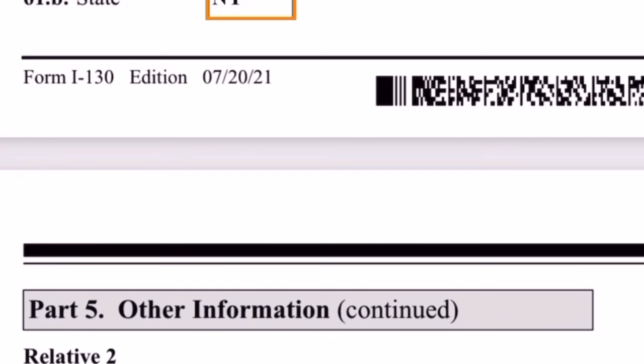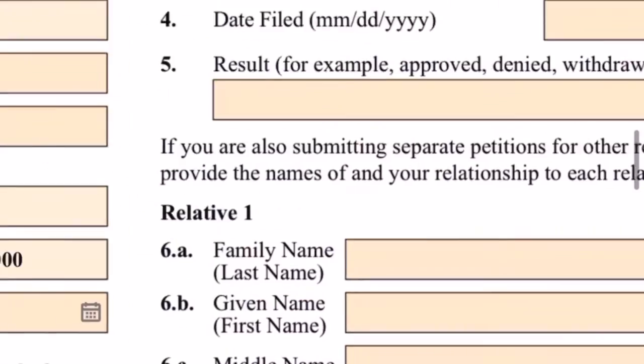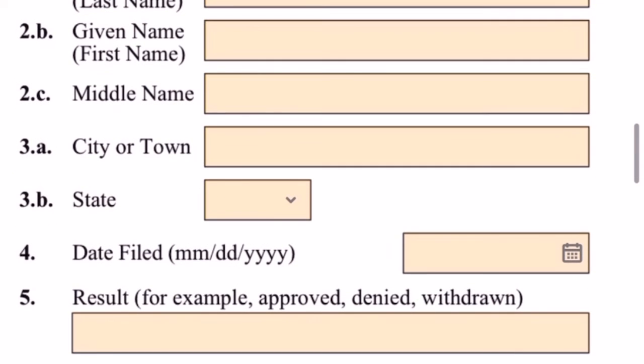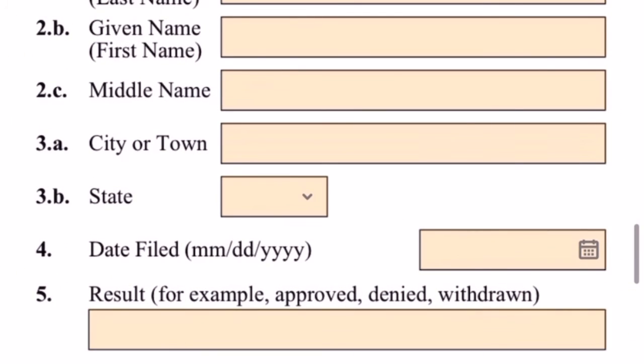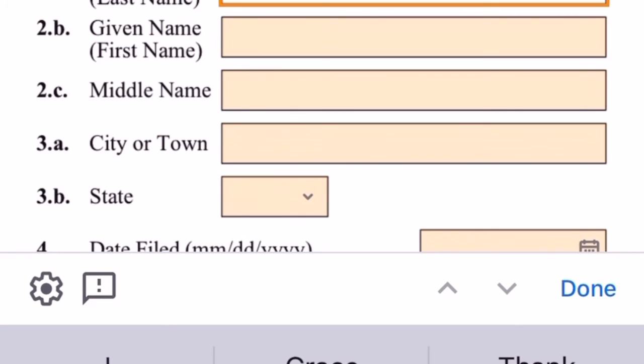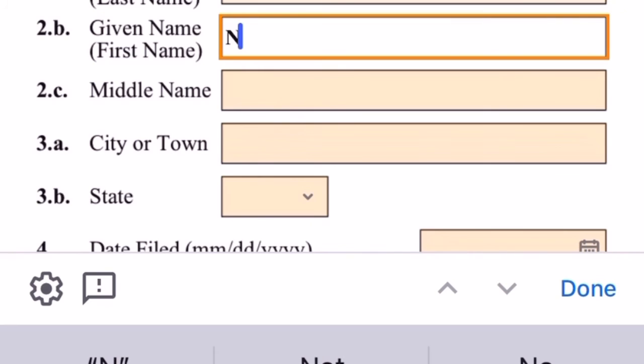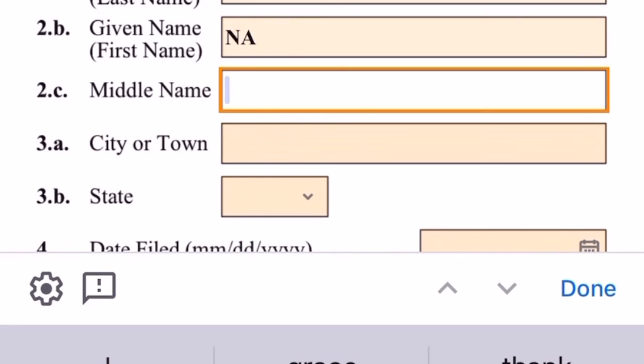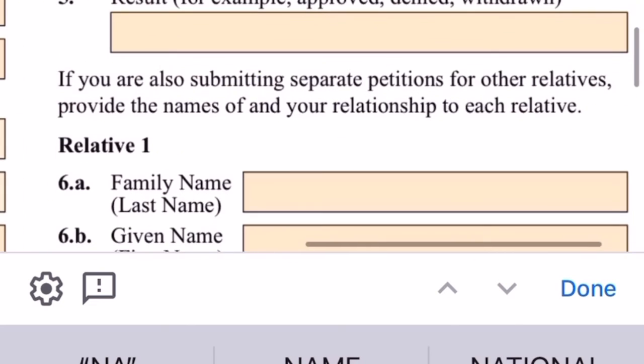So we are going to continue with the information about the beneficiary. Other information. Have you ever previously filed a petition for this beneficiary or an alien relative? So it is asking the spouse if they have ever filed for anyone else other than this Grace, the spouse. And in this case, it's not applicable. It doesn't apply to my client because this is the first person he is filing a petition for.